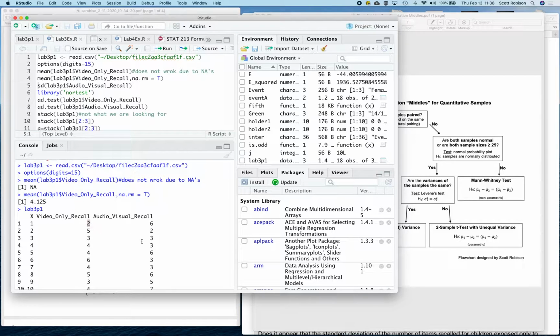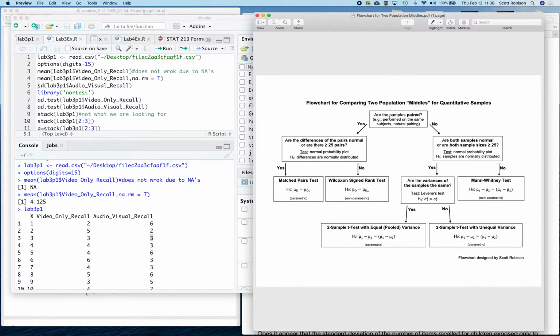As I said before, would this 2 go with this 6 or with this 2 or with this 3? There's no reason to think that these are the same people being given the video only and then the audio and the visual. So they're different people. There's no real way to link those two together. So here, are the samples paired? The answer should be no.